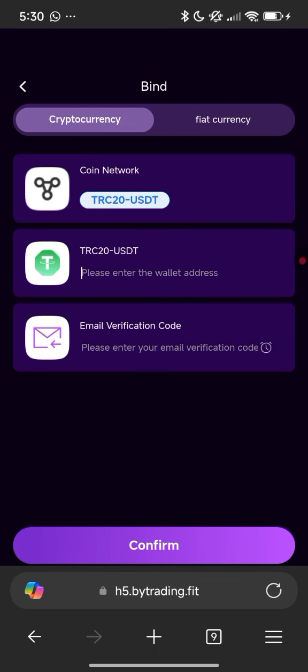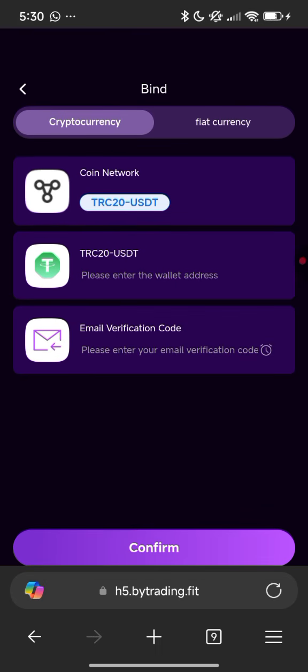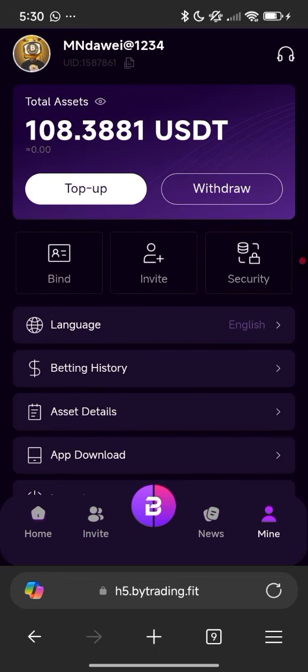You can withdraw through cryptocurrencies, or you can withdraw through fiat currency, that is a local currency. You understand? So this is how you can withdraw. And you can also invite your friends to this trading platform. You can click on invites. You can see, you can copy your wallet, you can copy your referral link.